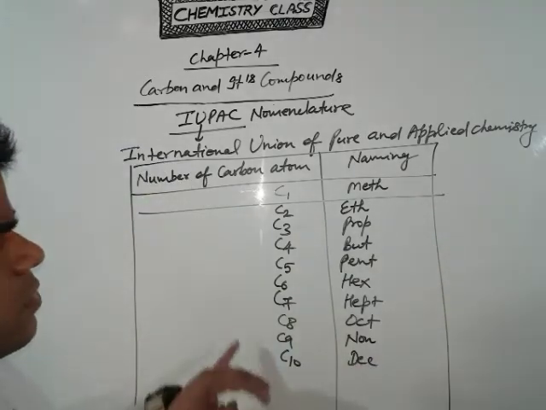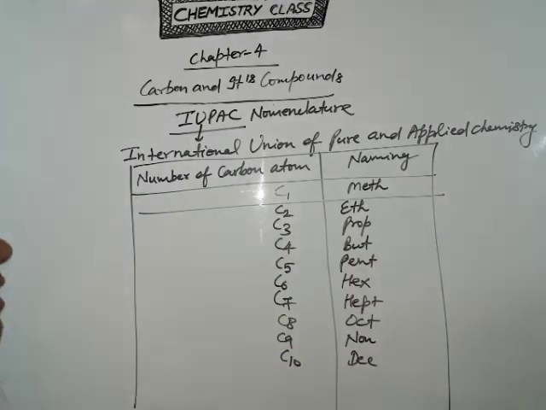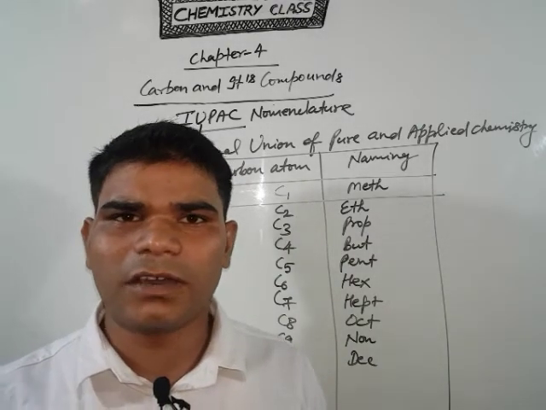Clear? So students, for the IUPAC, remember this table, and after that you will understand the exact name of the organic compound.